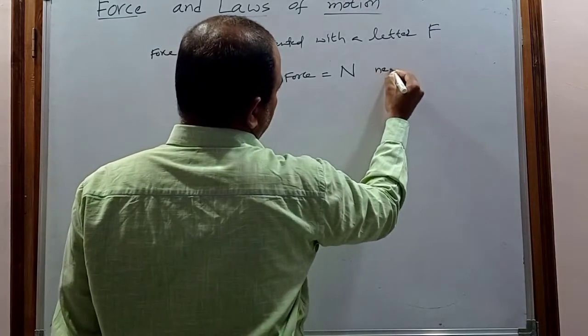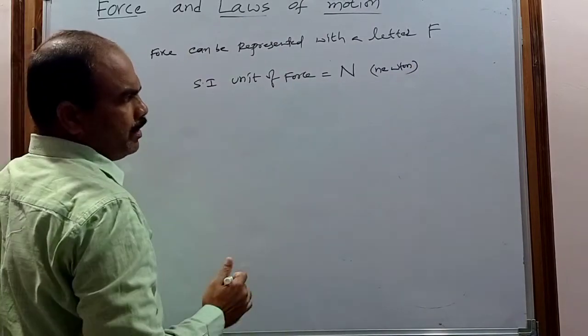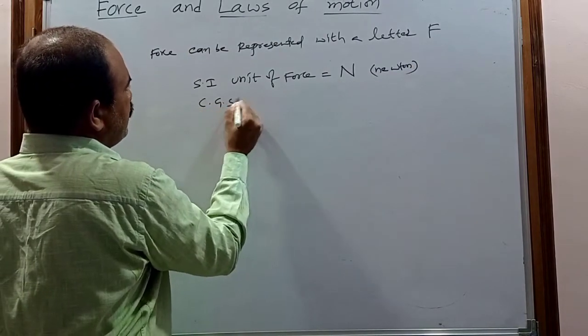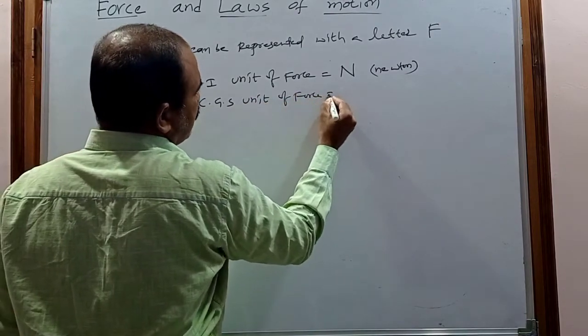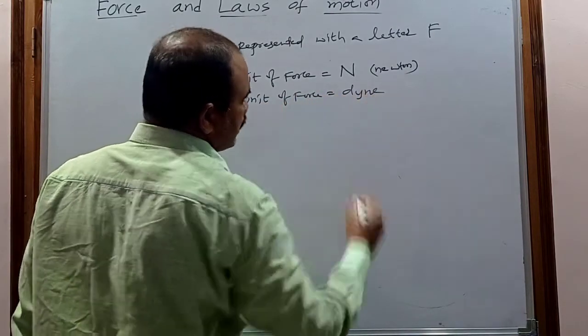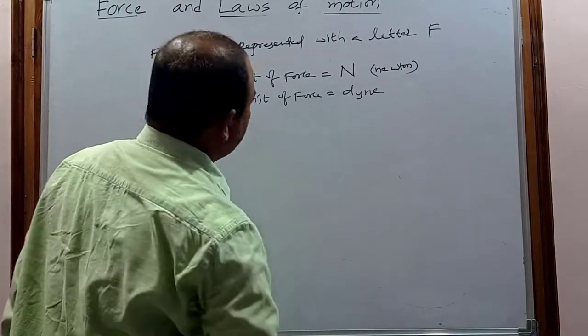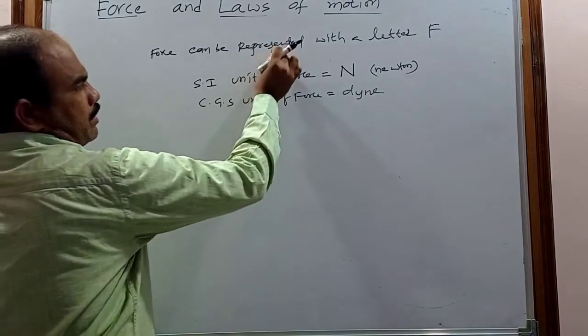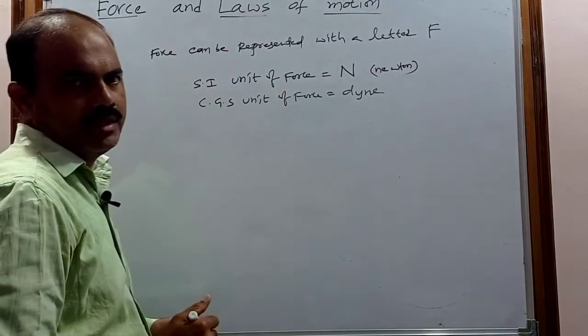And the CGS unit of force is dyne, D-Y-N-E, dyne. So this is about the symbol of force, the SI unit and the CGS unit of force.